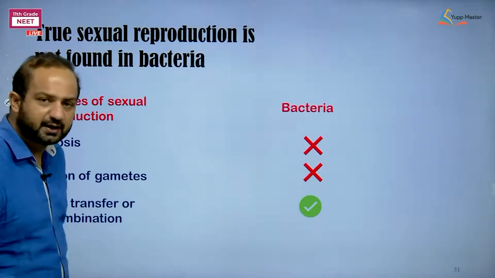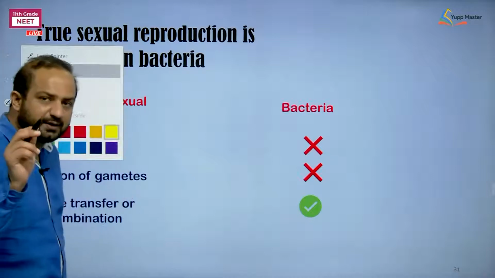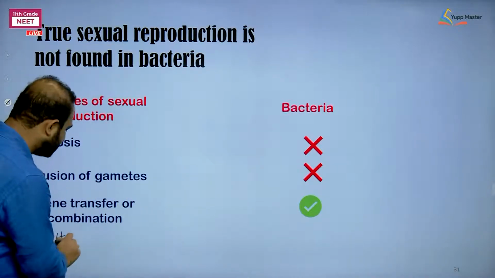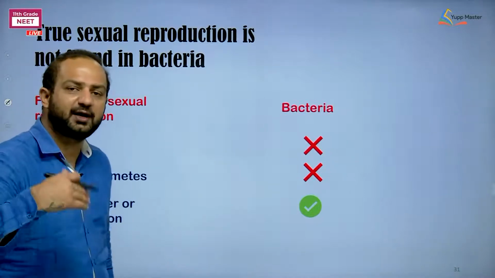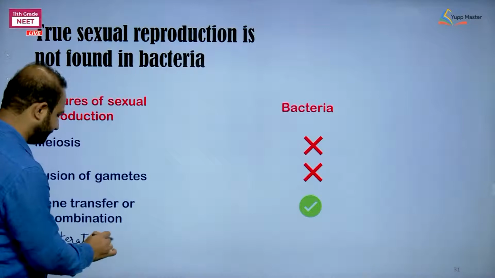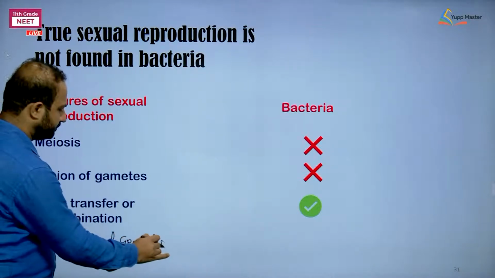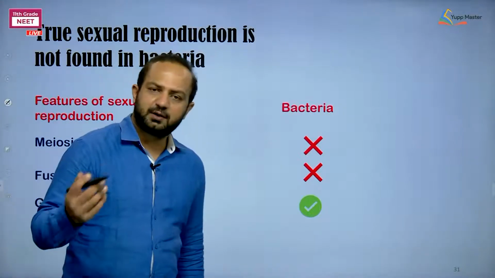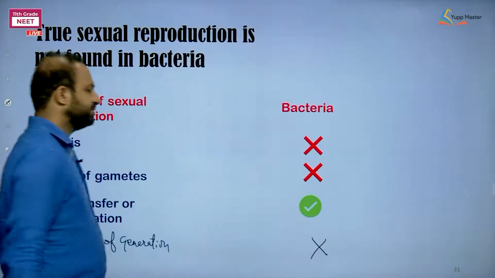So one more character I can add, and that is alteration of generation. It means there is no alteration between haploid and diploid phases. Not present.